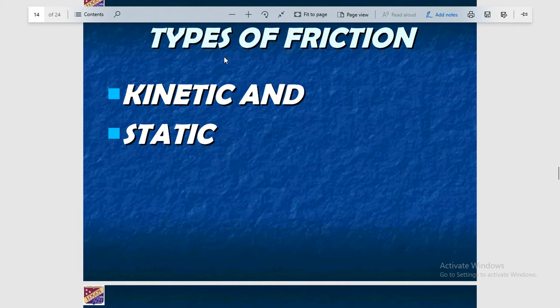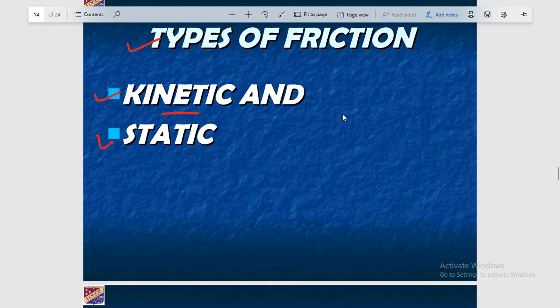Now let's see what the types of friction are. You can see here there are two types of friction. First one is kinetic friction, second one is static friction. We will study more types of friction later, because some other types are also present, but here we are giving the names kinetic and static.